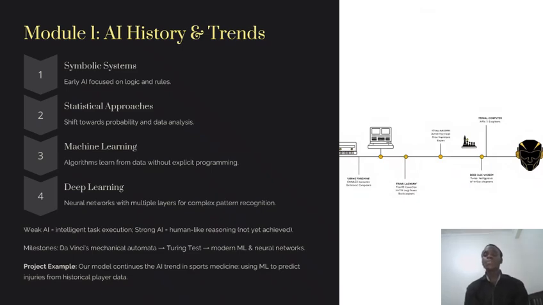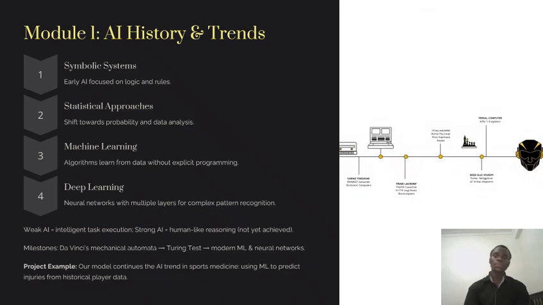This evolution of AI is also defined by concepts like weak and strong AI. Currently we are focused on weak AI: building machines that act intelligently for the specific tasks they're designed for. Strong AI right now is still like a dream. We're dreaming of building conscious machines that can think like us, and I think it's still out of reach for us, for the meantime at least. My project fits within this trend. It's a practical example of using machine learning to predict injuries from historical player data.